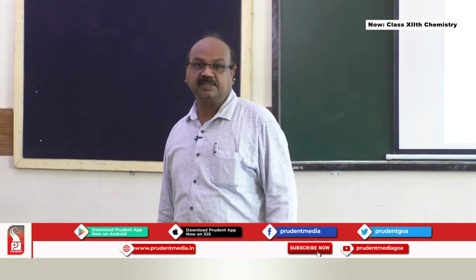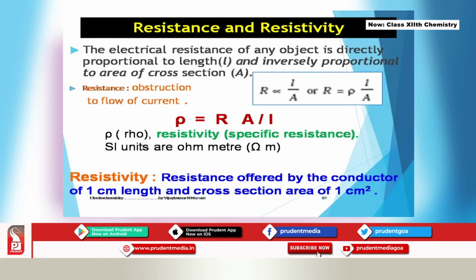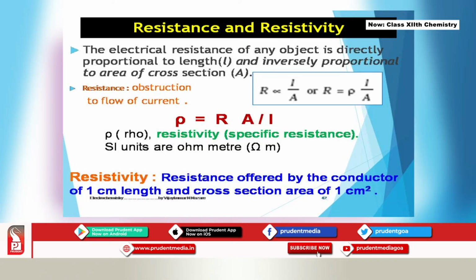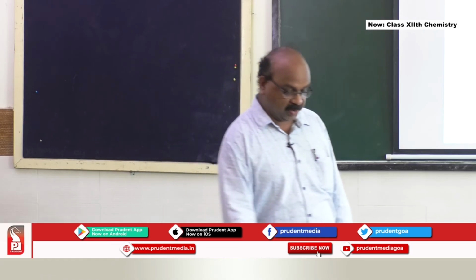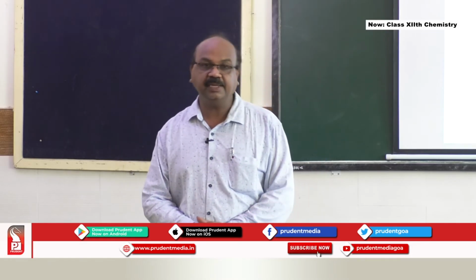We know the terms resistance and resistivity; in physics we have learned this. The electrical resistance of any object is directly proportional to the length L and inversely proportional to the cross-sectional area A. These two important terms are used to find the resistance of a particular wire or plate. Resistance is nothing but the obstruction given to the flow of electrons.